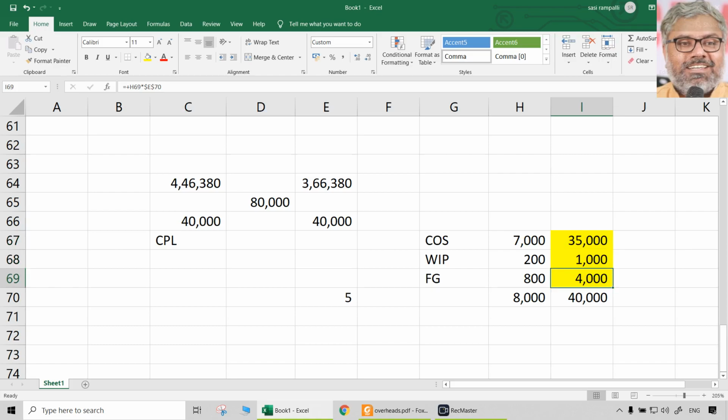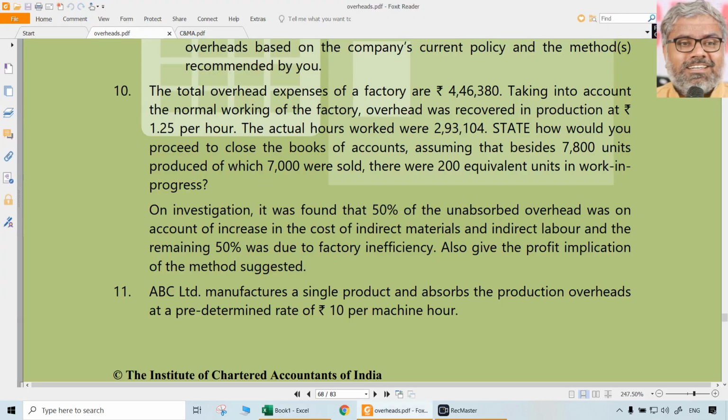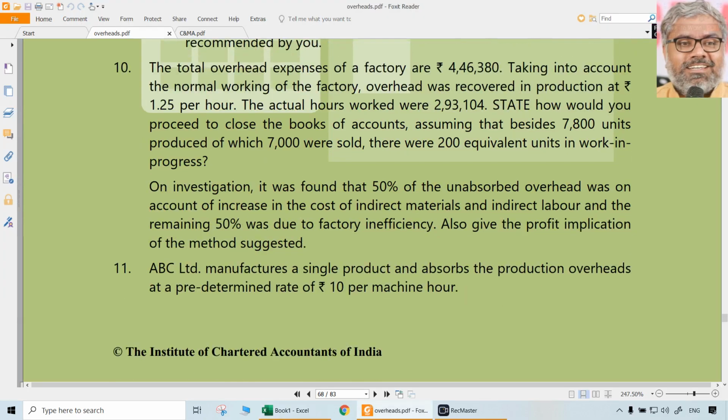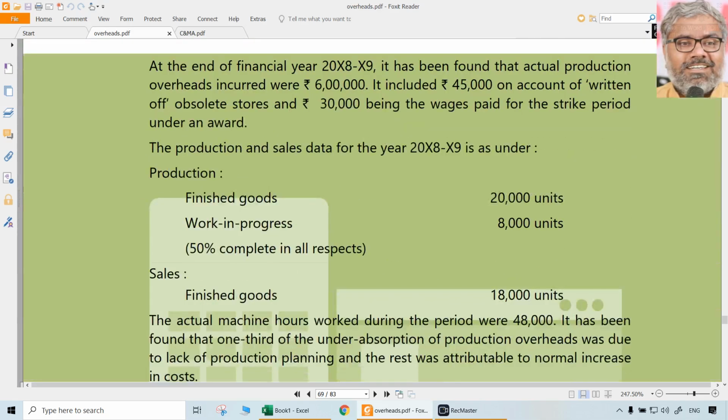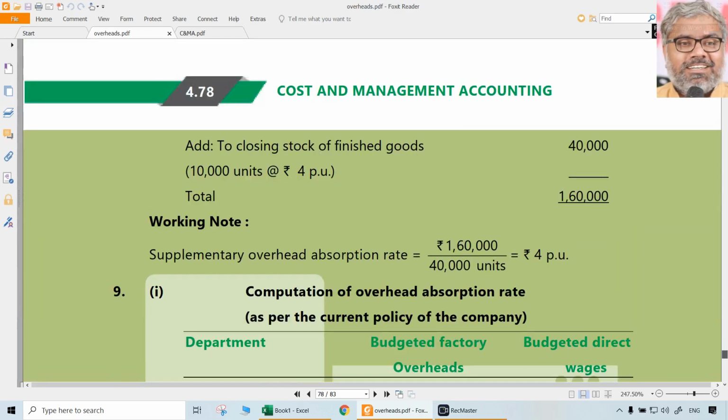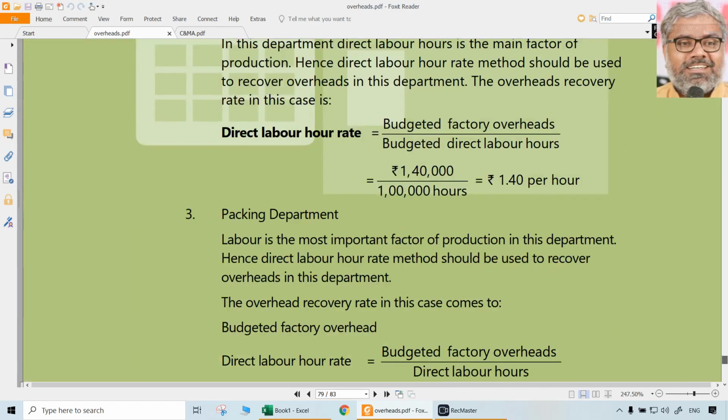Naturally the profit will be lower by 35,000 because the cost of sales has increased. When cost increases, profit decreases. So the profit implication will be that 35,000 profit will be lesser than earlier as per the original recovered overheads. So that is what is the question. What is the profit implication also we have to write. That is question number 10. But once again I just want to show you the presentation how it should be. Question number 10, right?